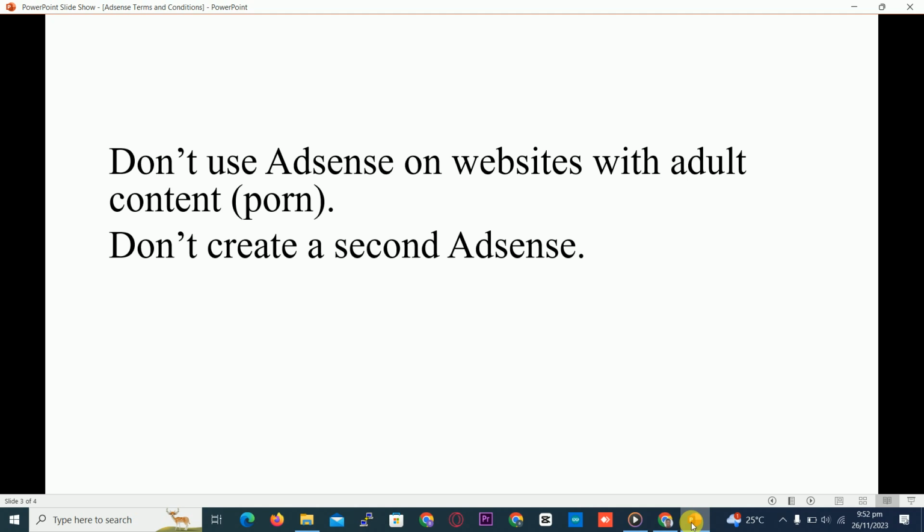So when you use a different AdSense or different code, or when you buy someone's AdSense account and paste the code on your website, Google will terminate the contract, because Google has already recorded that website, that there should not be Google AdSense showing on it.